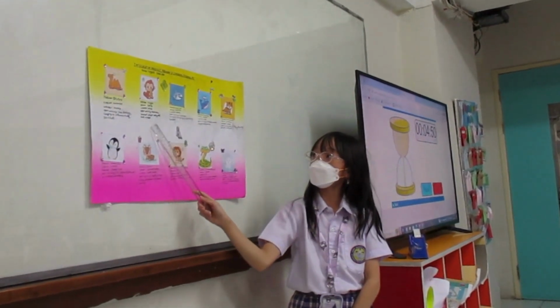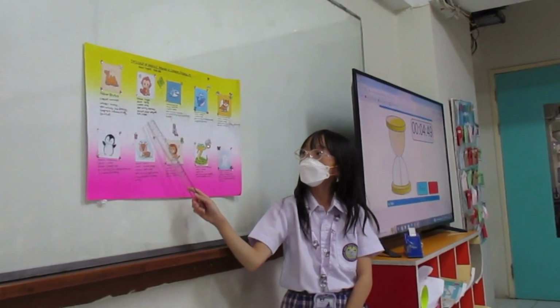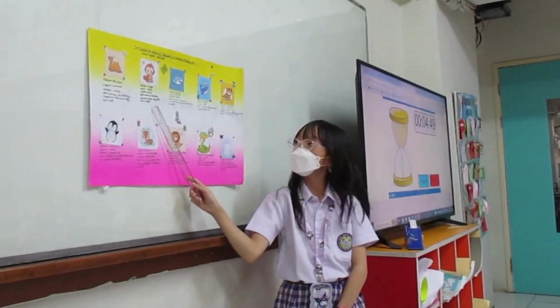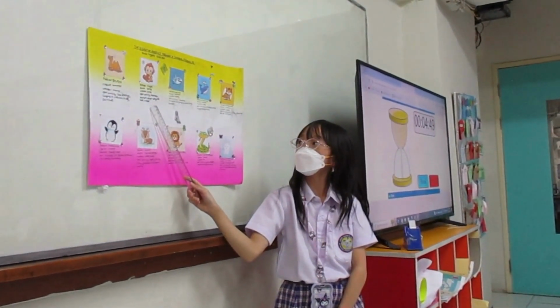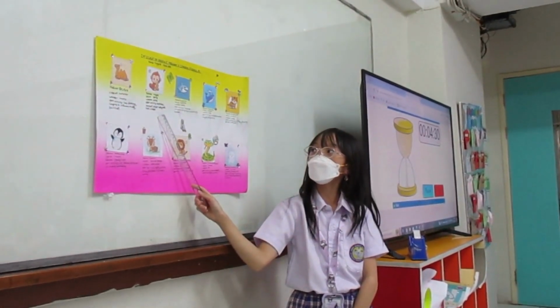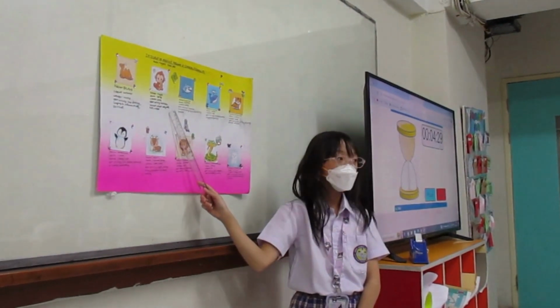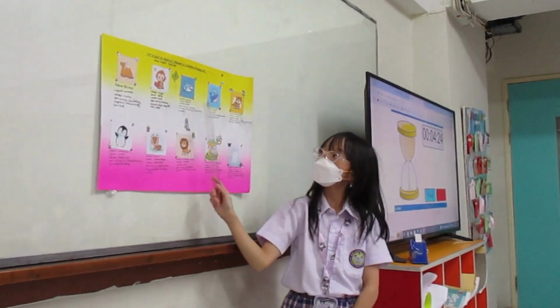Next one is a monkey. The habitat of a monkey is in the jungle. And the season is spring. The weather is sunny. The sport activities in spring are badminton, baseball, beach volleyball, golf, and tennis.